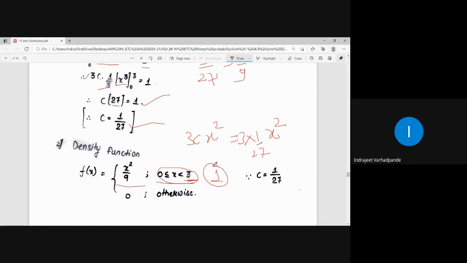No. No. So that means this is the correct density function for the given range 0 less than or equal to x less than 3. Is the point clear? वैसे उन्होंने बोला है तो ज्यादा चेक करने की जरूरत नहीं है.